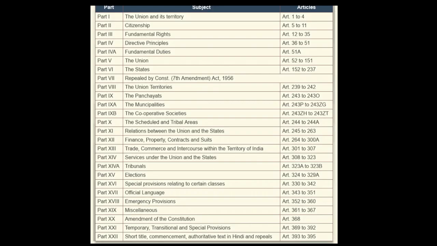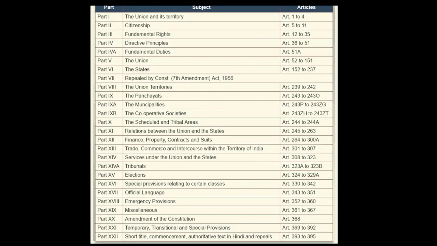But what if, right after all that, there come certain emergencies where we need to protect the integrity and unity of the nation? For that, our constitution makers were wise enough to include this provision as well, which talks about emergency provisions in Part 18 of the Indian Constitution. Now, the next part, Part 19, is about miscellaneous matters, not that important. But right after that, there is the most important part of the Indian Constitution, Part 20, which mentions only one article, the amendment to the Constitution.